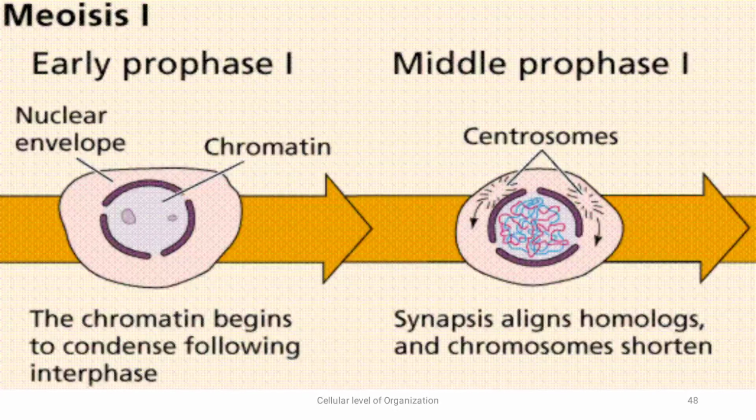In middle prophase 1, synapsis aligns the homologous chromosomes and the chromosomes shorten. Now, what is synapsis? During prophase 1, the homologous chromosomes pair in a process called synapsis. This pair of homologous chromosomes is called a tetrad, a group of 4 chromatids.